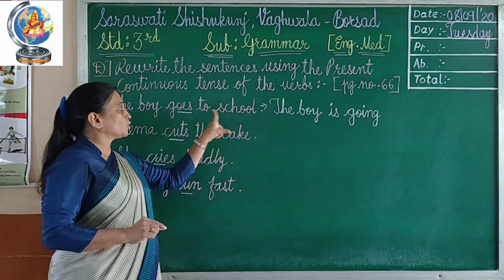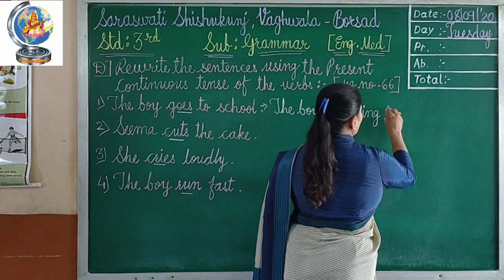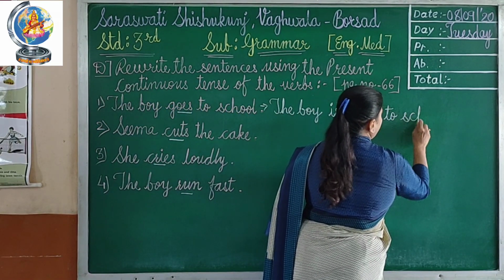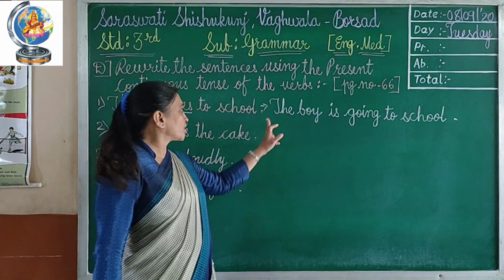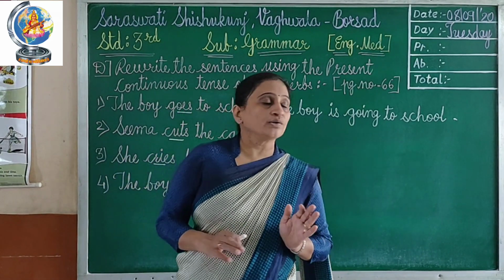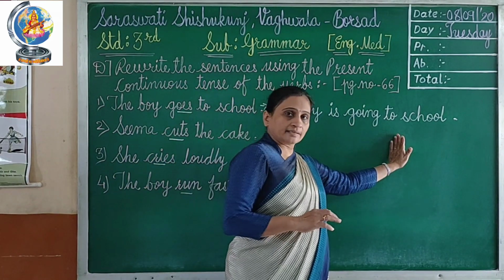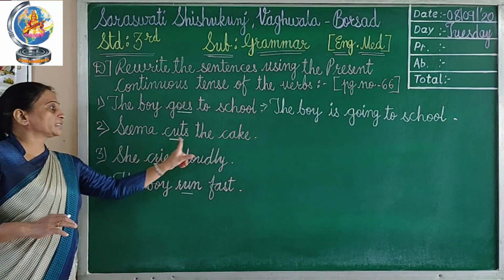Then after, to school will be as it is. Okay? To school. The remaining words will be the same as it is. Then put a full stop. The boy is going to school. This is a present continuous tense sentence. Okay? Now the second one is Seema cuts the cake.